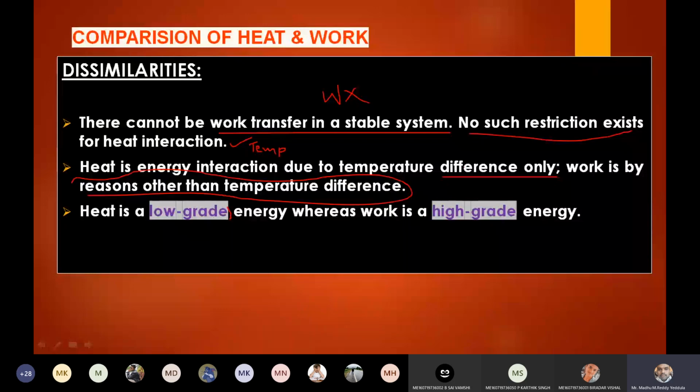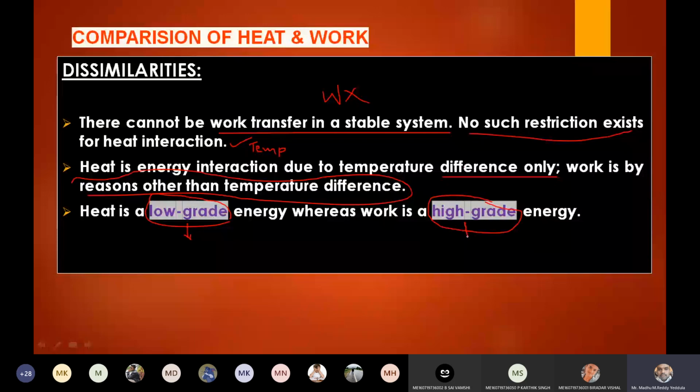And we call heat a low grade energy and work a high grade energy, right? I'll give a small glance over this, and in the next unit it will be more clear. So why am I calling heat low grade energy and work high grade energy?